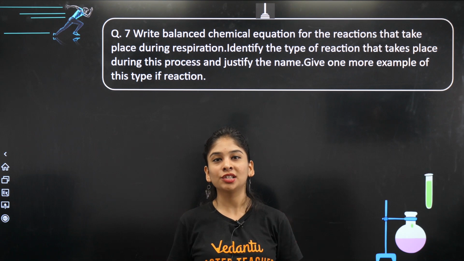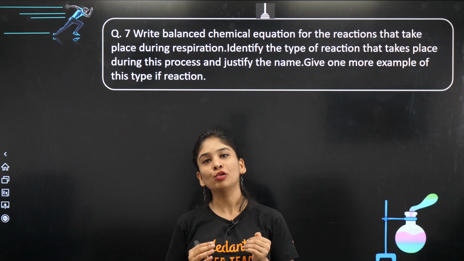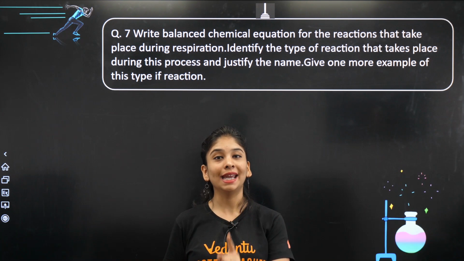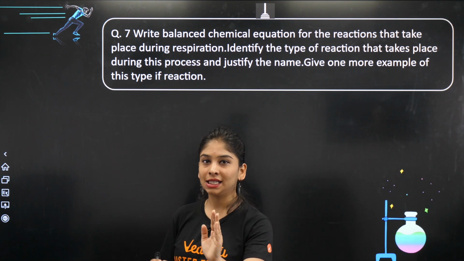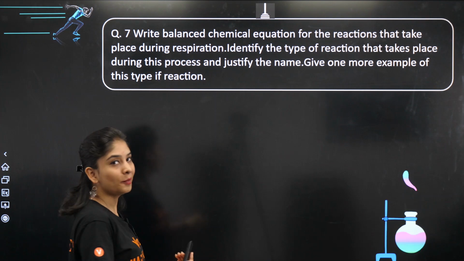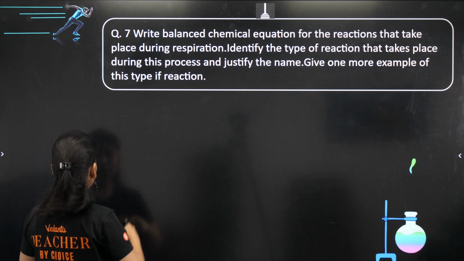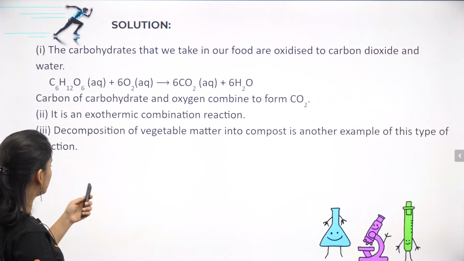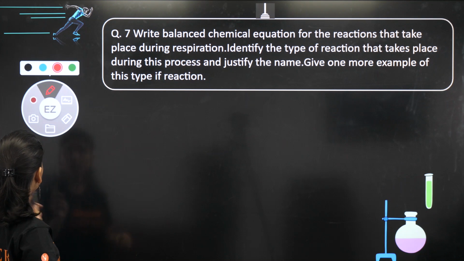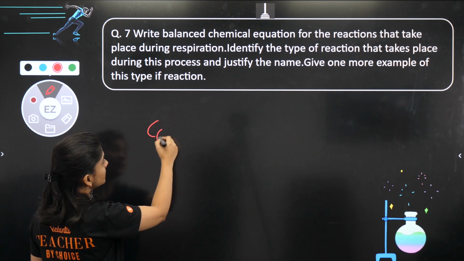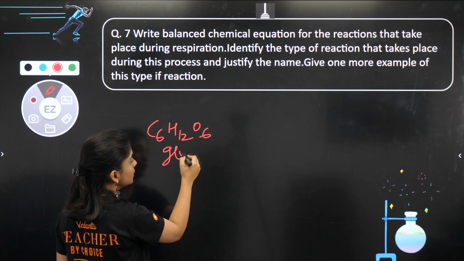What is respiration? When you inhale oxygen, that helps to break down your food so that you can get energy. That means energy is released in the form of ATP, right? ATP की full form क्या है? Quickly tell me. So we have taken our food, that is C6H12O6, which is in the form of glucose.